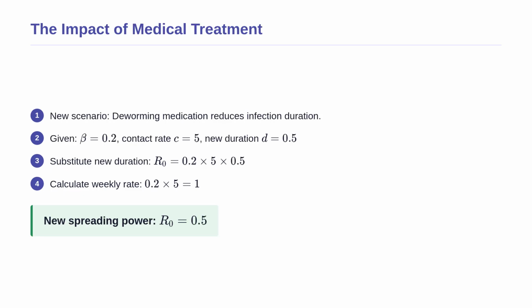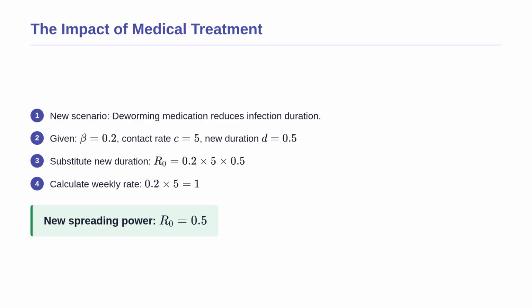Now that we have seen an epidemic scenario, let us calculate what happens when we intervene. Local veterinarians introduce a powerful deworming medication that reduces the duration of the infection from 4 weeks down to just 0.5 weeks. We keep the transmission probability and contact rate completely constant. By substituting the new, much shorter duration into our equation, we still get a rate of 1 infection per week, but the parasite now has much less time to spread.